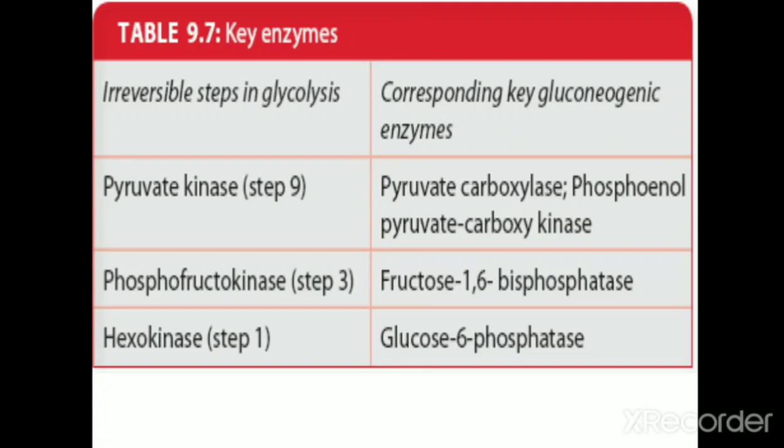The third key enzyme is fructose 1,6-bisphosphatase. Fructose 1,6-bisphosphatase mediates the conversion of fructose 1,6-bisphosphate into fructose 6-phosphate. So this enzyme mediates the release of one phosphate molecule from fructose 1,6-bisphosphate. And the fourth key enzyme is glucose 6-phosphatase. This enzyme mediates the release of a phosphate molecule from glucose 6-phosphate, so it will produce a glucose molecule. So these are the 4 key enzymes of gluconeogenesis. Number 1 is pyruvate carboxylase, the second one is phosphoenolpyruvate carboxykinase, the third one is fructose 1,6-bisphosphatase, and the fourth one is glucose 6-phosphatase.